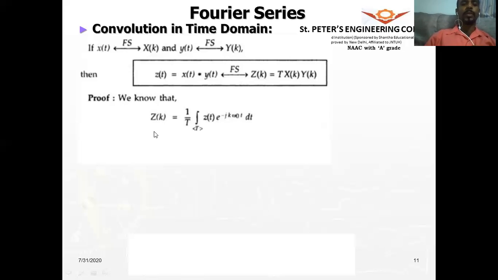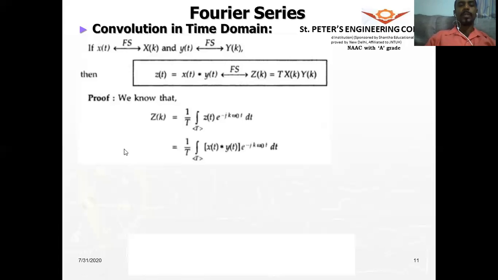When you're looking for the periodic time signal, x of t will be a sigma here, and the exponential term will have a plus sign. You have to remember that, otherwise you will be confused. All right, let us continue with this.